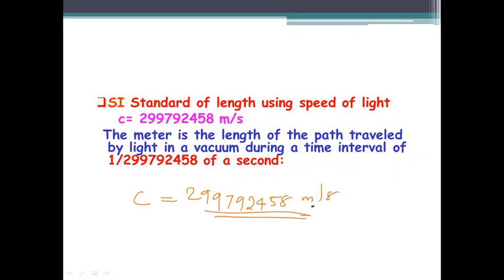And if this is the speed of light, it will travel this much length in 1 second, right? So how much time will it take to travel 1 meter? So speed is known. Speed into time is the distance traveled.